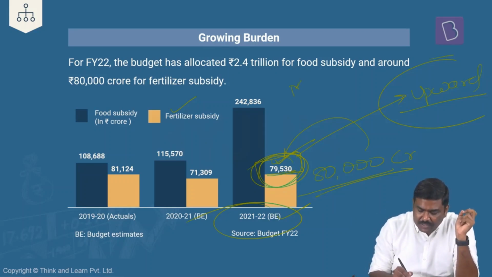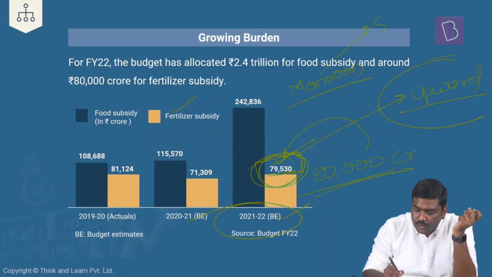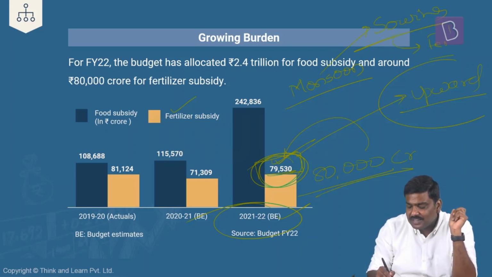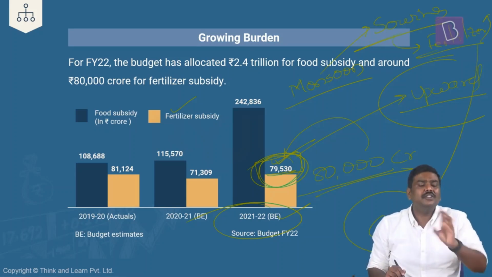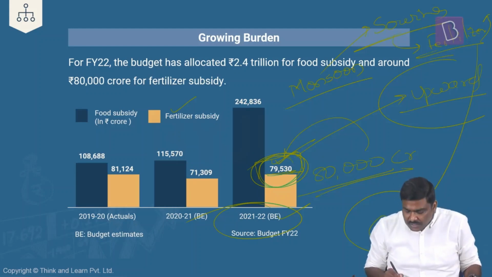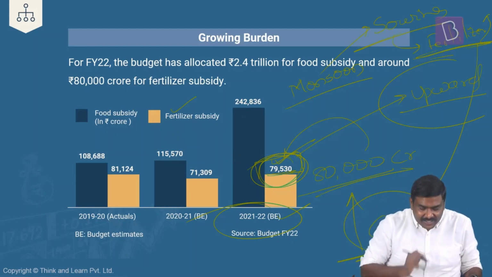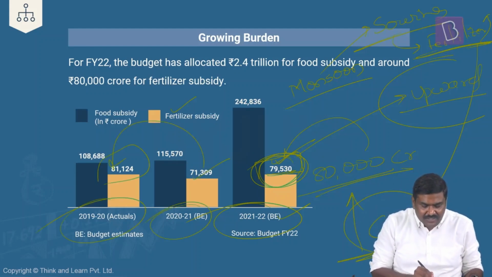But what if during the same year there is good monsoon, sufficient amount of rainfall has been received. As a result of this, sowing will increase, and when sowing increases, what will happen to demand for fertilizers? The demand for fertilizers will increase. Farmers will purchase more and more fertilizers, and because government provides a subsidy on all the three types of fertilizers, although the methodology is different, the subsidy burden of the government in case of fertilizers will also keep on increasing. That is the reason I said generally the budget estimates will be different, but the actual expenditure at the end of the financial year will be different.